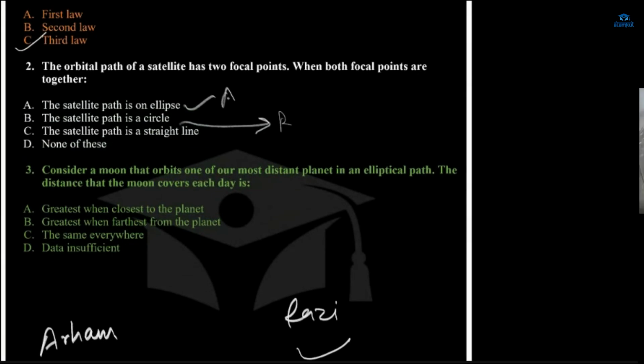Yes, ma'am. She's new. What are you saying, Arham? There's a new student. Oh, there's a new student. Only I can see you. And she also thinks ellipse.